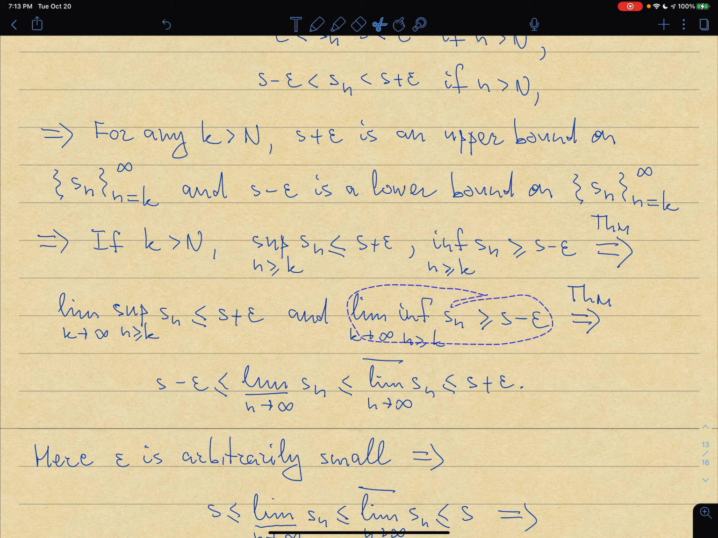But then what is the limit as k goes to infinity of the infimum of s_n as n is greater or equal than k? That's the definition of lim inf. And this is the definition of lim sup. So lim sup then is less or equal than s plus epsilon, right? That's from here. And lim inf is greater or equal than s minus epsilon. But also, by a theorem from the last lecture, we know that lim inf is always less or equal than lim sup.